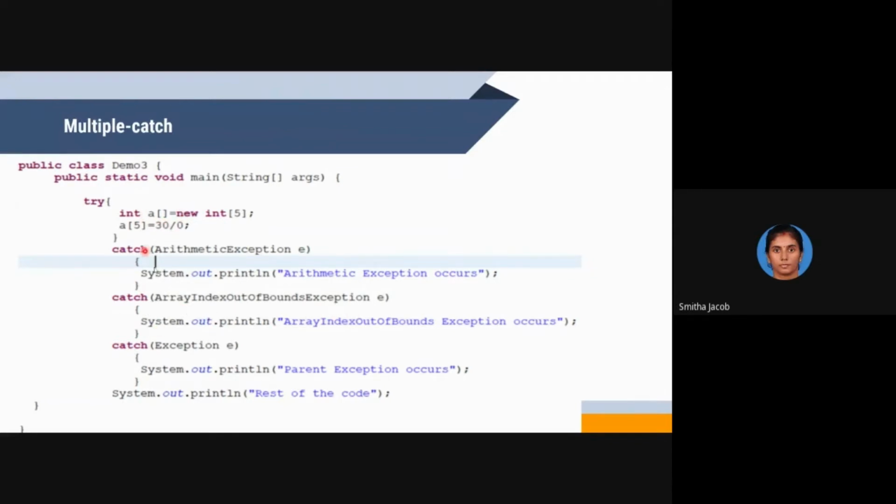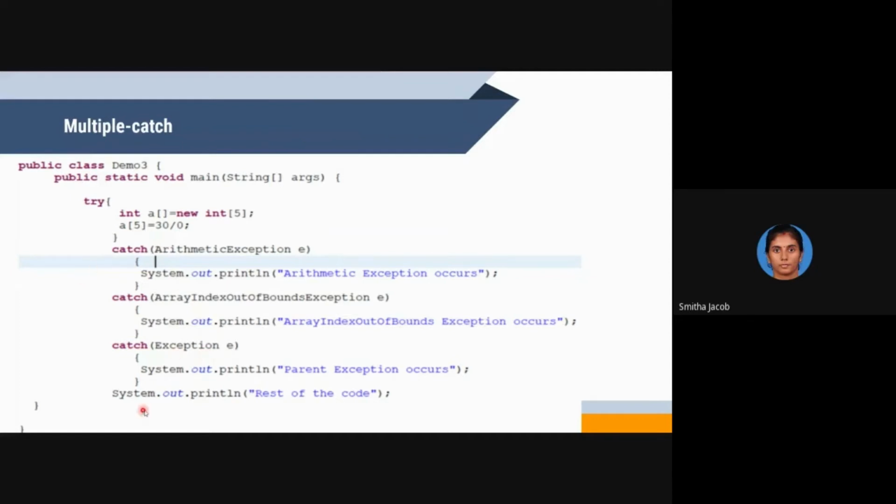So one catch block is meant for that. And here there is a division by 0 operation, so definitely an arithmetic exception occurs. If any exception other than the arithmetic exception or array index out of bound exception occurs, it will be handled by the general class, my parent exception class. This is the parent exception catch part, catch Exception e.